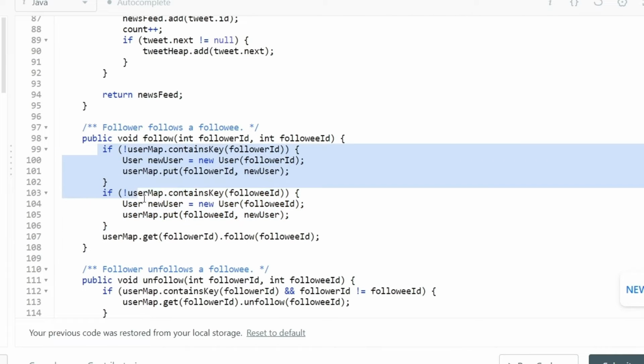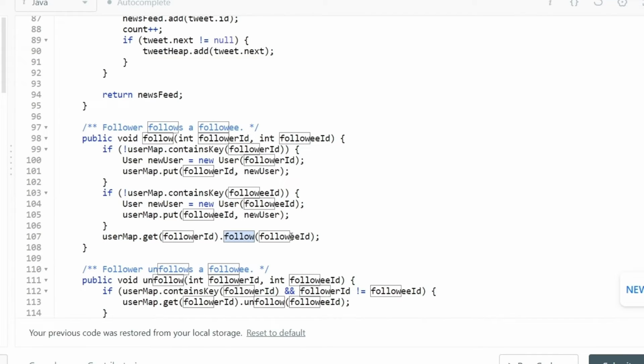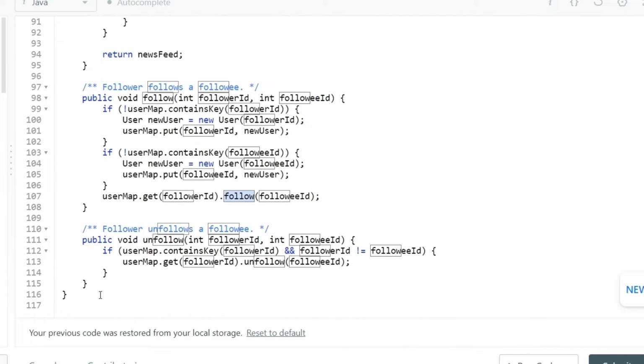And once they both exist inside our hash map, we are simply going to call the follow method for our user, and we are going to have the follower and followee setup. Same way, in the reverse order, we would simply call the unfollow method, and then that user would no longer be followed. And that's it. That is the whole solution.